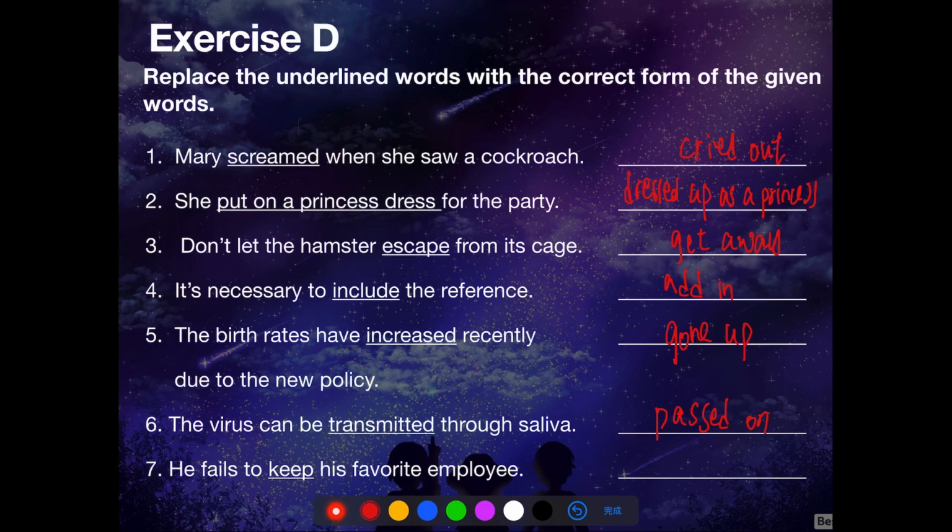He fails to keep his favorite employee. He fails to hold on to his favorite employee. That means it's very likely that the employee has resigned. This is the end of today's lesson.